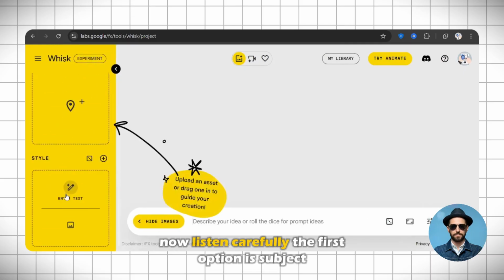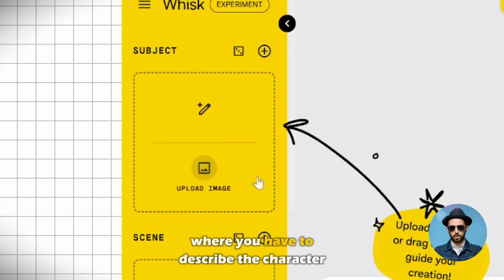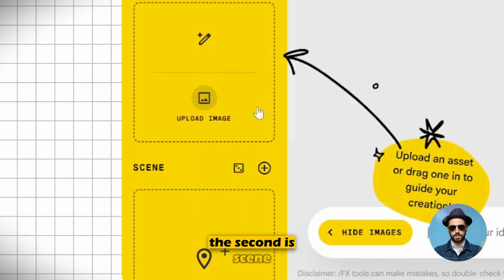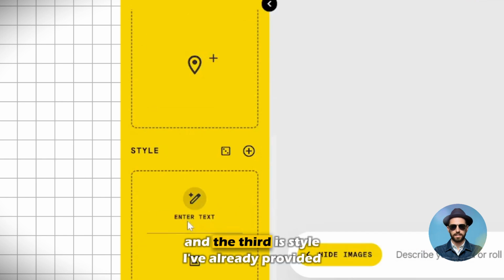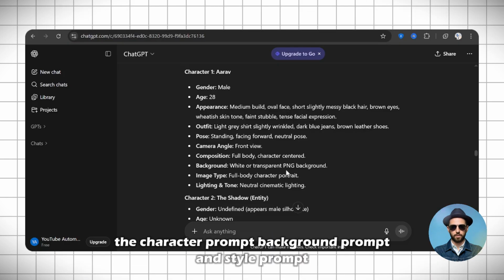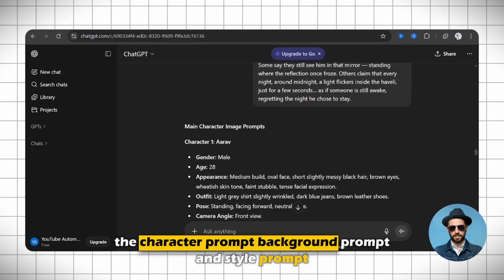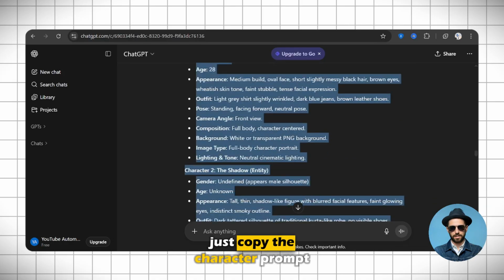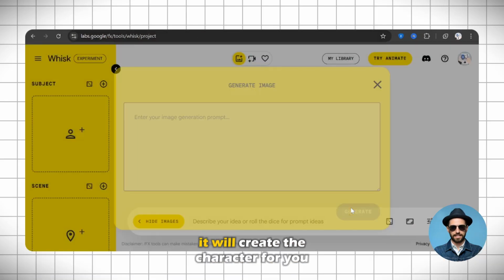Now, listen carefully. The first option is subject, where you have to describe the character. The second is scene, where you'll describe the background. And the third is style. I've already provided all three: the character prompt, background prompt, and style prompt. Just copy the character prompt, go to the character tab, and paste it in the text box there. It will create the character for you.